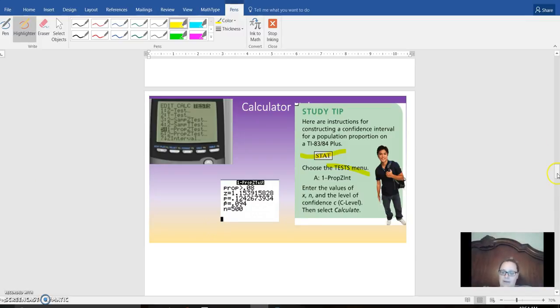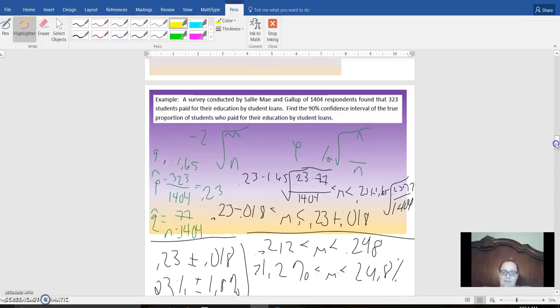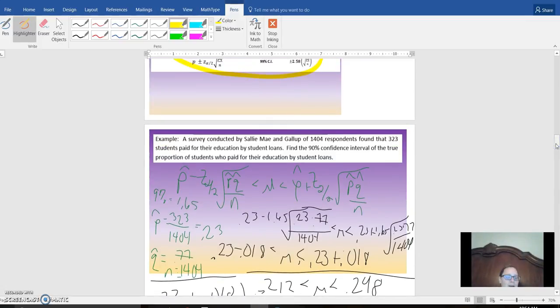Let's go back and do this problem. Our x is 323. Our n is 1404, and we want to be 90% confident, so 0.9.